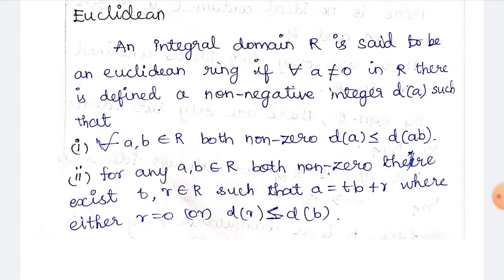So we have two conditions. First, for every a, b belongs to R both non-zero, d of a should be less than or equal to d of ab. Second, for any a, b belongs to R both non-zero, there exist t, r belongs to R such that a can be written as tb plus r, where either r is equal to 0 or d of r is less than d of b. If these two conditions are satisfied, we can say that R is a Euclidean ring.